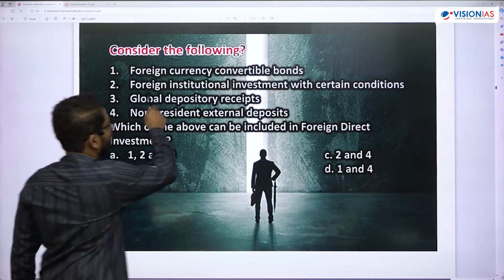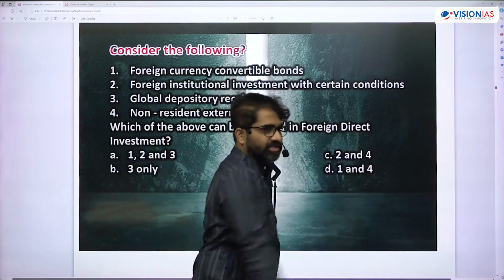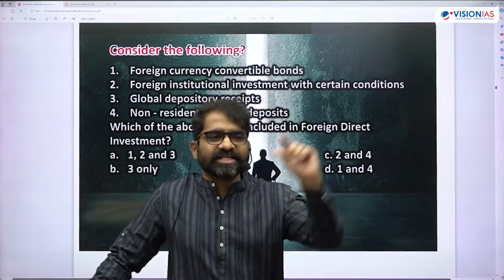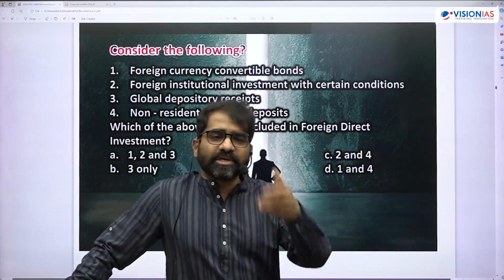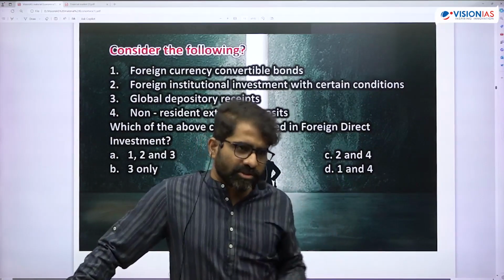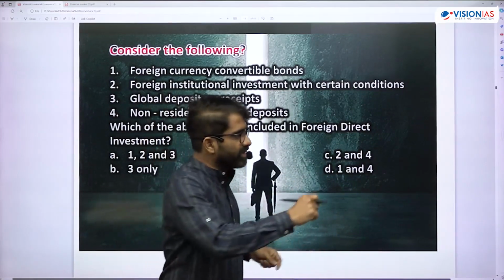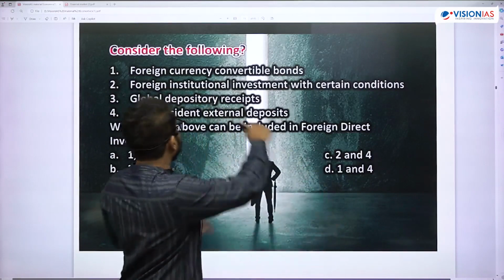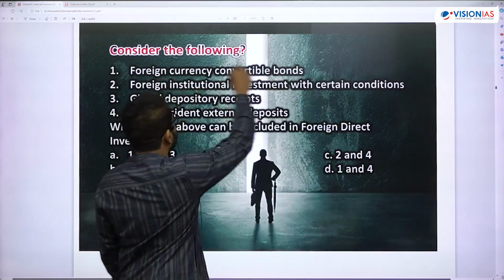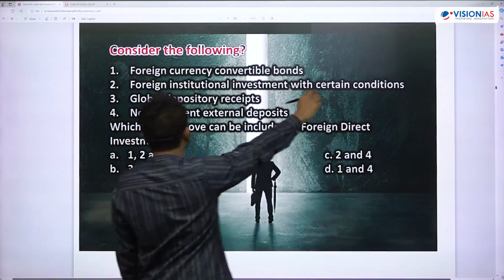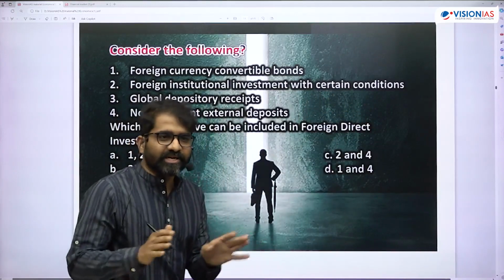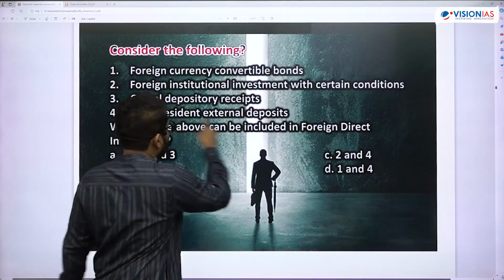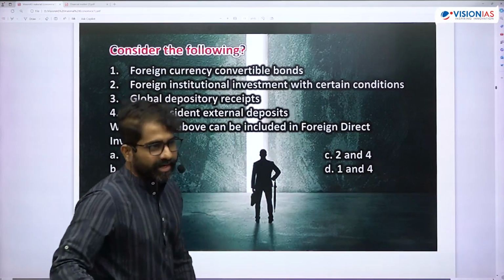Here, FII with certain conditions is FDI. He copied this question from the government FEMA rules. There you will find the FDIs will include FCCB, FII with certain conditions, GDRs. This is how it is written. So he picked that question from there. He added one more word called NRE and he has given the question.